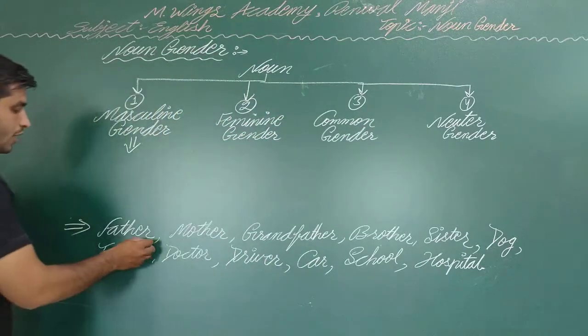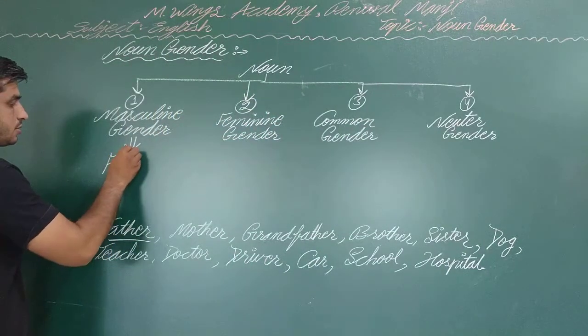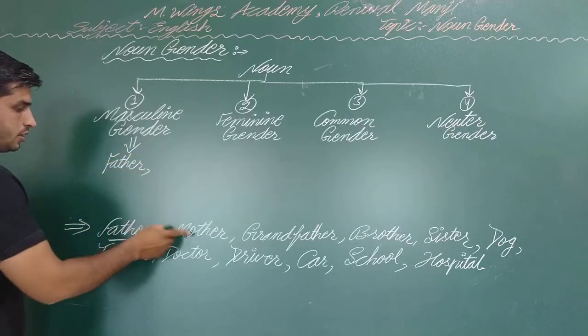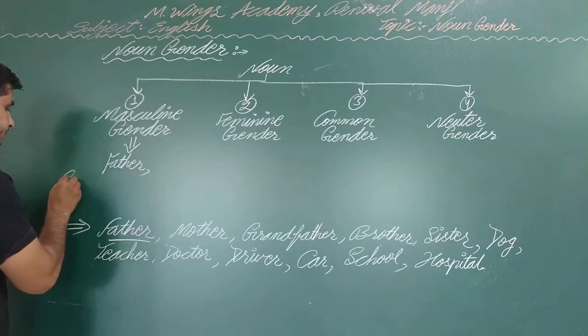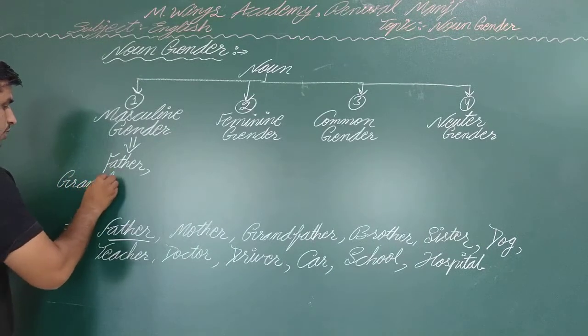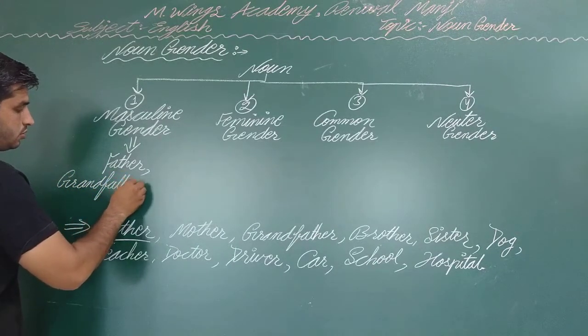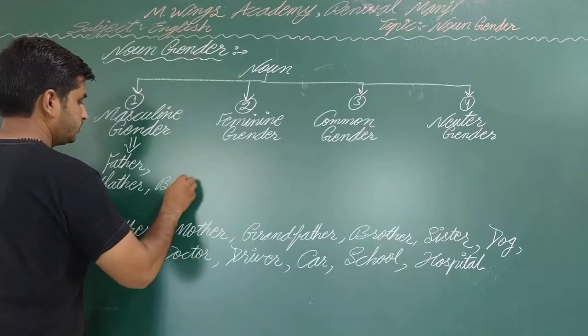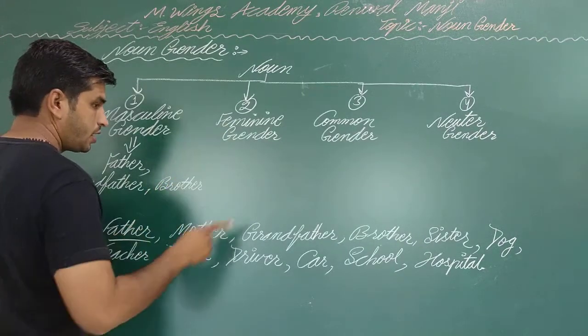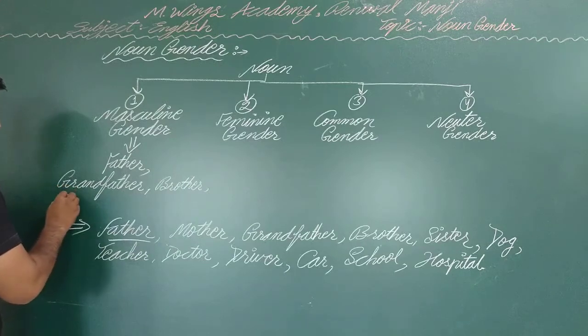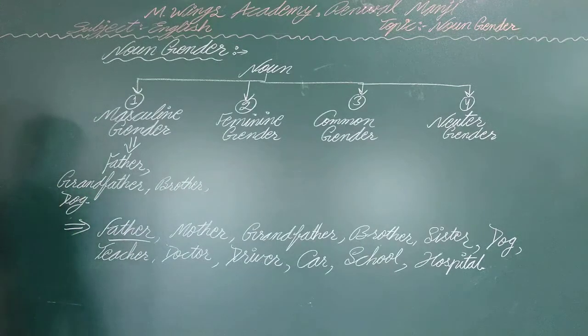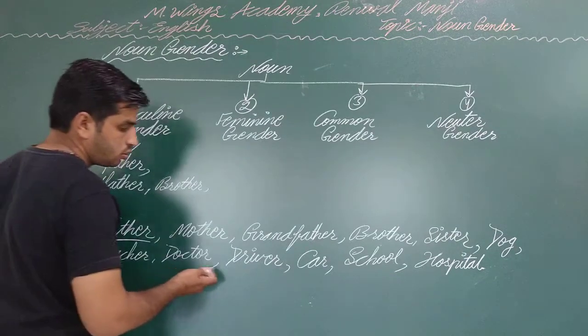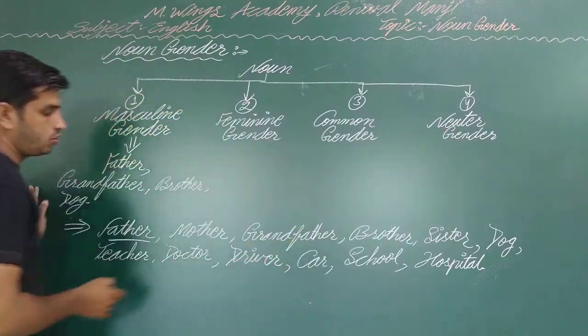So here, father is a male. Then grandfather is also male. My brother is also male. And dog, which is an animal, also belongs to masculine gender. Okay, dog also belongs to masculine gender. Later: teacher, doctor, driver, car, school, and hospital.